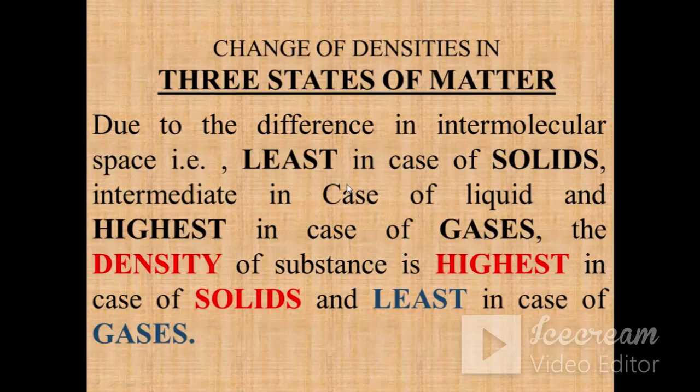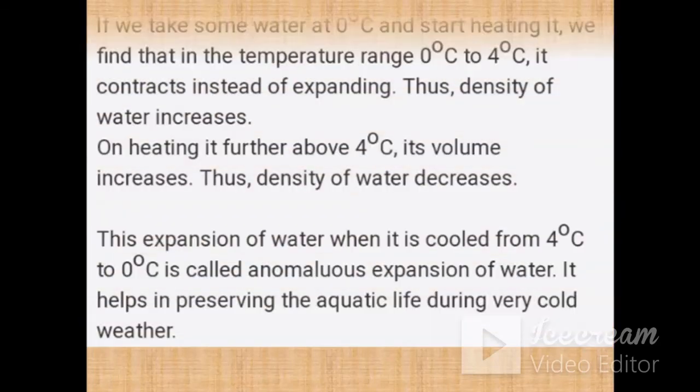Whenever the mass per unit volume is larger, that means a unit volume contains a larger number of particles, which is only possible in solids because they have the least intermolecular space. So we can say that the density of a substance is highest in solids, and it will be least in gases, because in gases the particles have the highest intermolecular space.